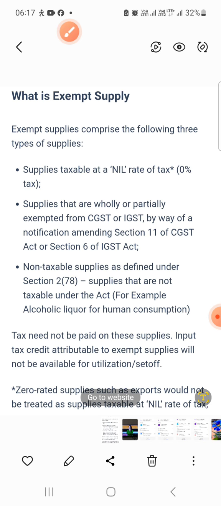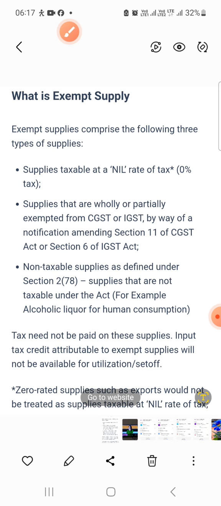Input tax credit attributable to exempt supplies will not be available for utilization or set off. Means if any supplies have been exempted, no ITC thereon will be available for utilization, because you are not selling it onward for further consumption, you are not transferring it, so your ITC remains with you only and it would not be possible for you to consume.